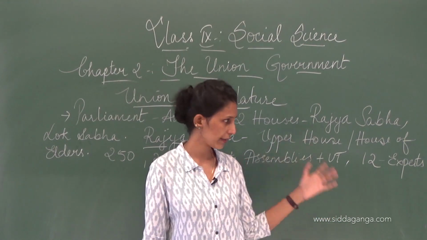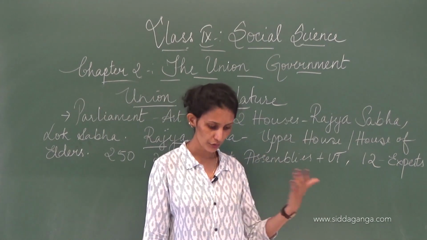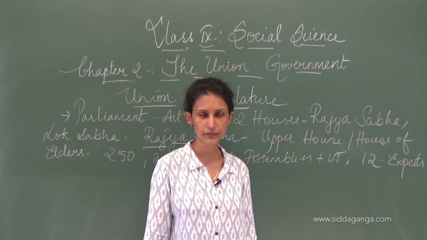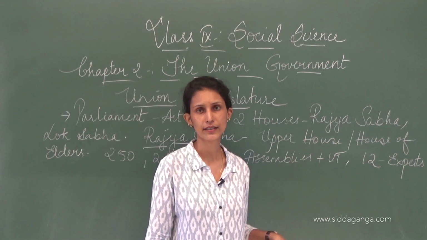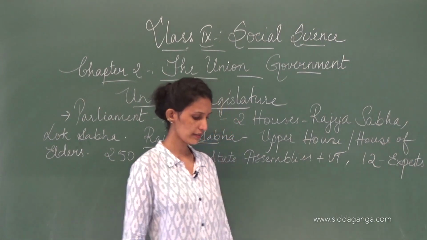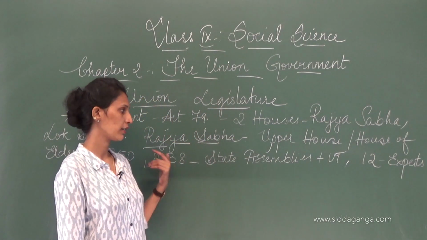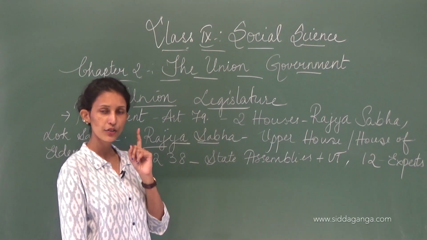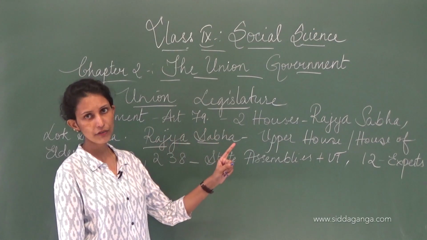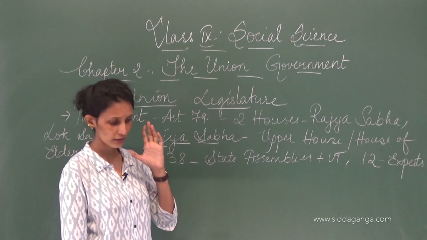Same way here, 12 of them who are experts in literature, art, music, science, social work and different fields are nominated by the President of India. So this house is the House of Elders, or the upper house, the Rajya Sabha. How many seats? 250. 238 are elected by the state assemblies and union territories. 12 are nominated by the President, who are experts in various fields.